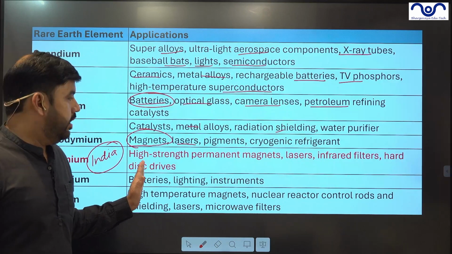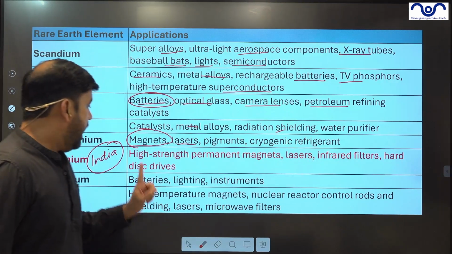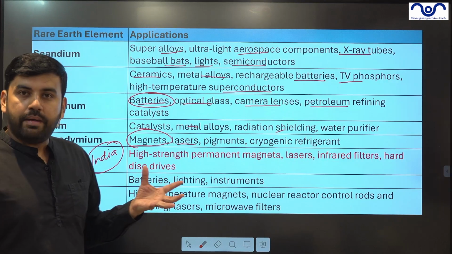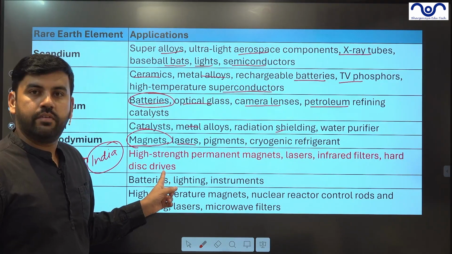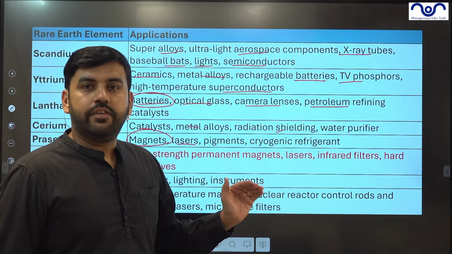What is it used for? It is used for magnets, lasers, infrared filters, and hard disk drives, the memory drives that we have. And who is the biggest user of this? Indian defense industries.